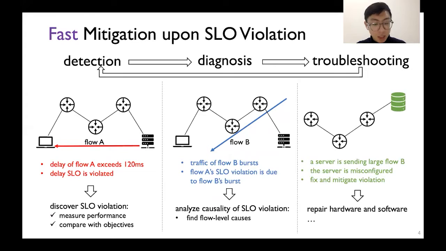Fine-grained and accurate detection gives network operators clear visibility into network performance. When bad things happen, detection makes operators know about them immediately. Diagnosis finds out the responsible culprit flows. When bad things happen, diagnosis makes operators know who to blame to solve the problem.